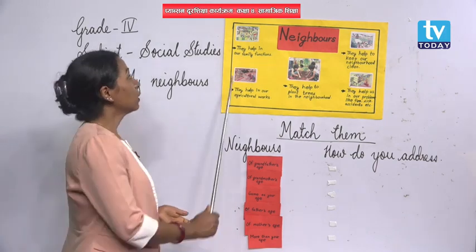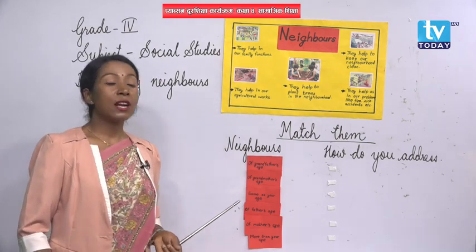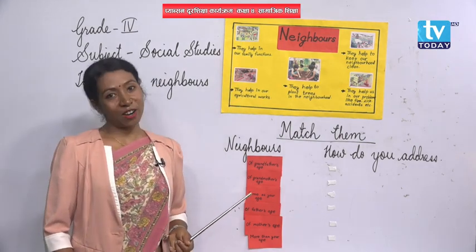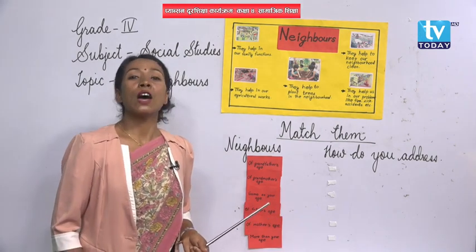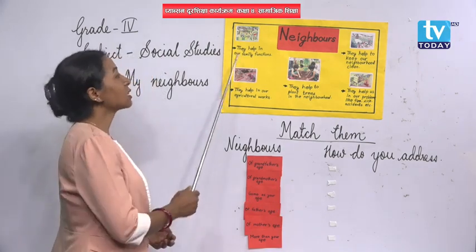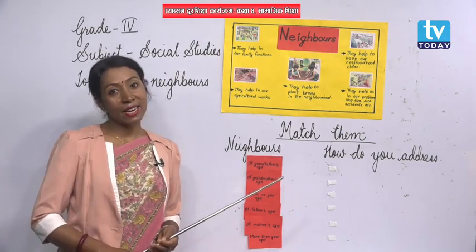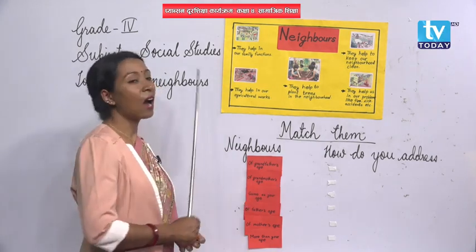So from this first picture we can understand that our neighbors are important for us because they help us in our family functions. Family functions means festivals, marriage, pujas, isn't it? Sometimes it may be at your house.